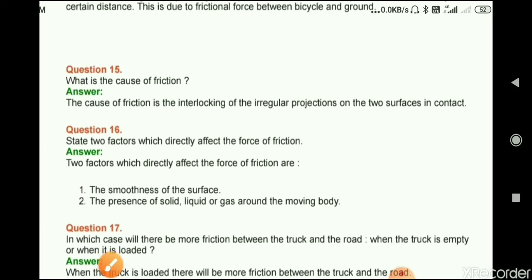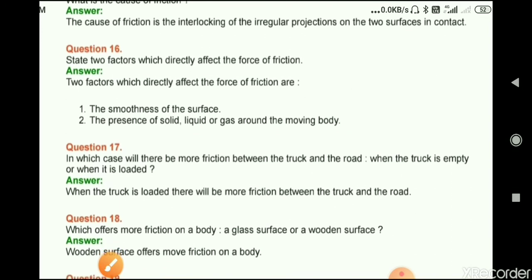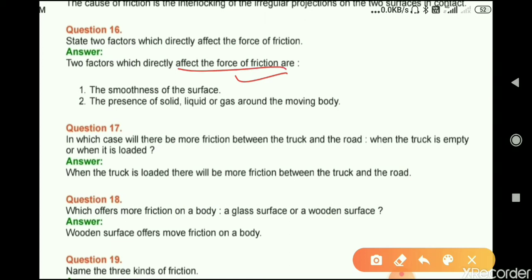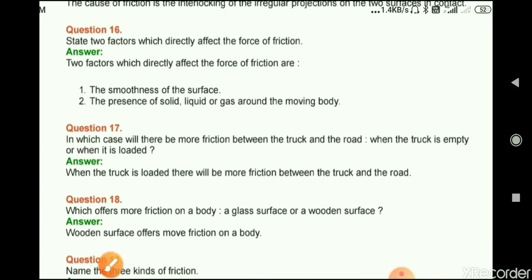Question number 16, state two factors which directly affect the force of friction. Answer, the two factors which directly affect the force of friction are smoothness of the surface and presence of solid, liquid or gas around the moving body. Okay, so these are the factors which directly affect the force of friction: smoothness of the surface and also presence of solid, liquid or gas around the moving body.